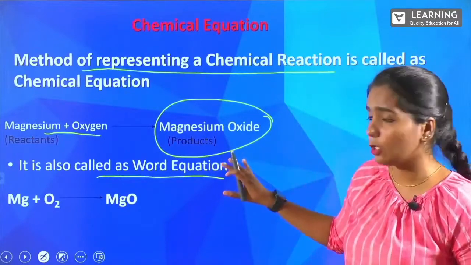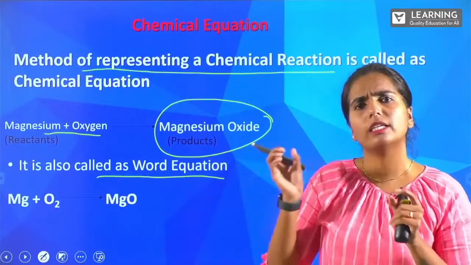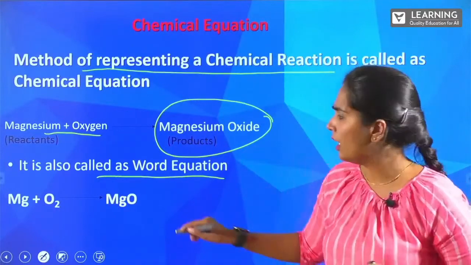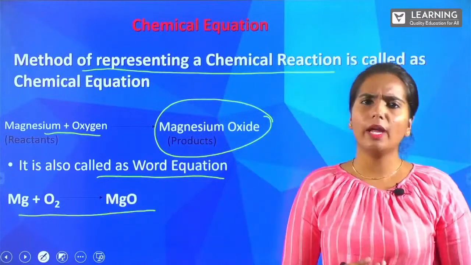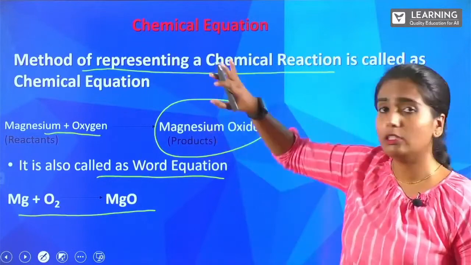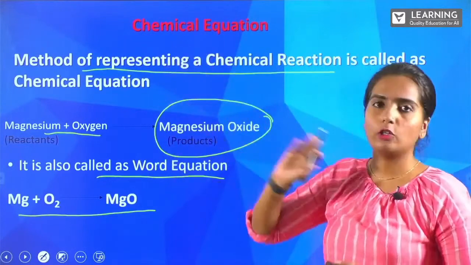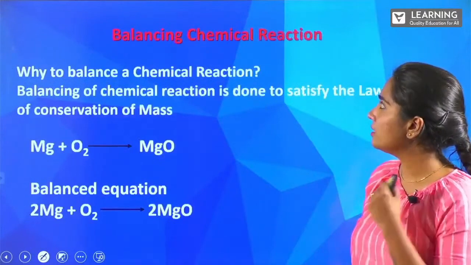The same word equation, when you convert it into a chemical equation, using the element symbols, you will write it like this: Mg plus O2 gives you MgO. So what is the definition? If they ask you the definition of chemical equation, you are going to give this equation and one example. Let's move on. Yes, balancing the chemical equation.